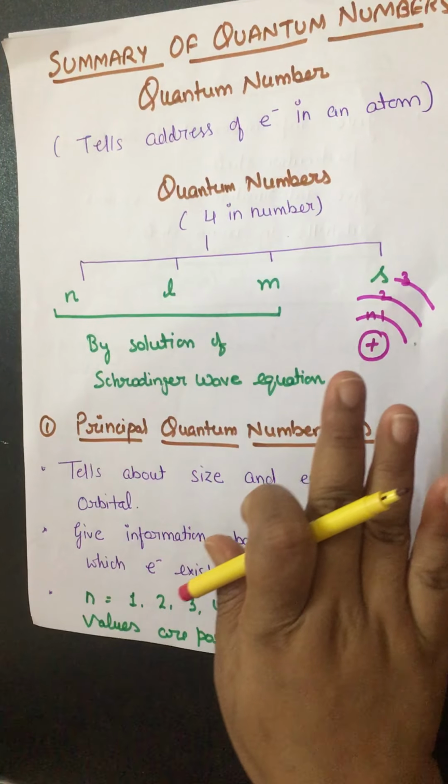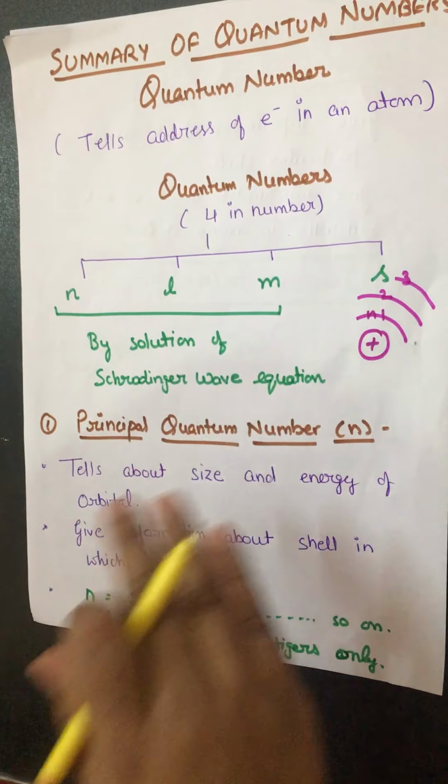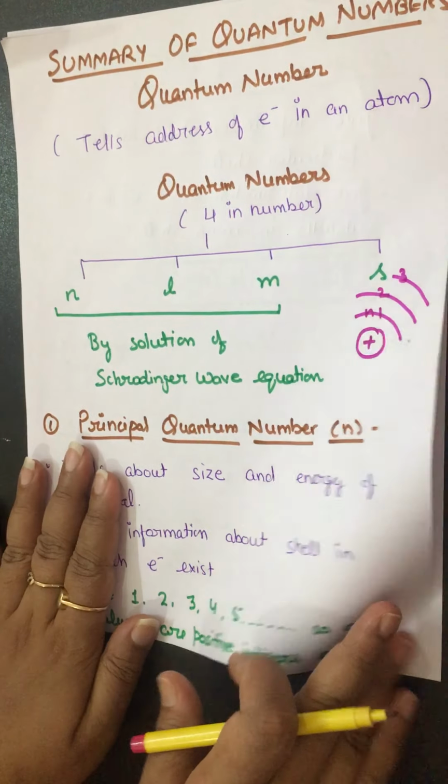So here, what do you have to find out? The n values are 1, 2, 3, 4 and so on. Now come to the next, the azimuthal quantum number.